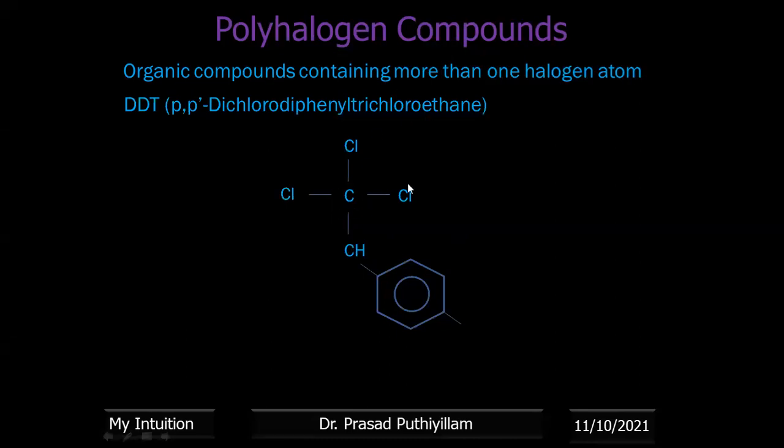Ethane means two carbon atoms, containing tetrachloro. Now it contains para-phenyl groups. The chlorine in the phenyl group is in the para position to the ethyl group. Therefore, it is para position. So it is para-dichloro diphenyl trichloroethane.